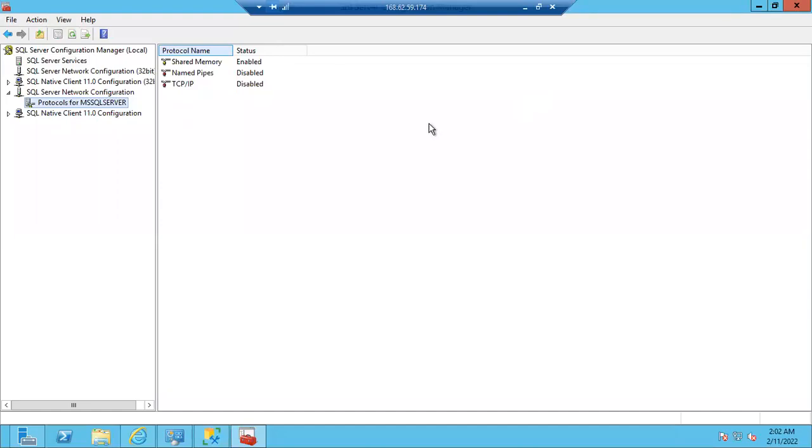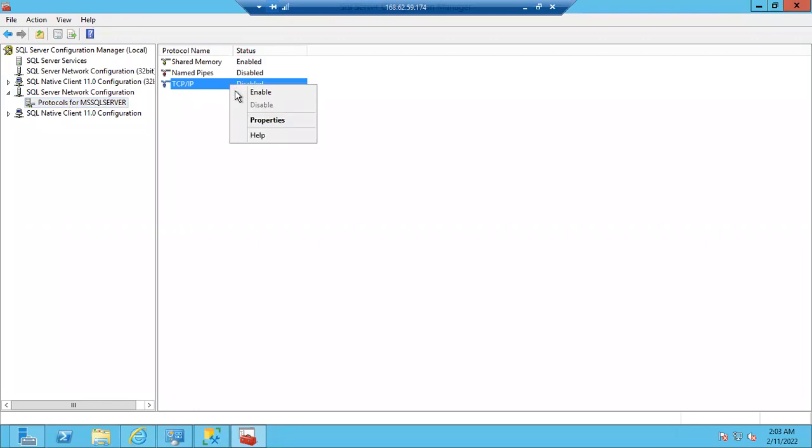Okay, so here you can see network configuration, guys. However many instances you have installed, you can see the protocols of all the instances here. In my case, there is only one instance, so I can see the protocols of my default instance. By default, TCP/IP will be disabled. TCP/IP will help you to connect to the server remotely, guys.